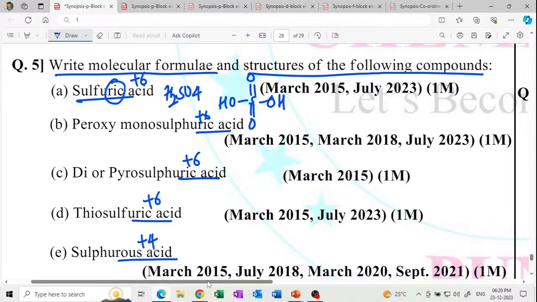Sulfuric +6 oxidation state. Sulfurous +4 oxidation state. Thio stands for sulfur-sulfur linkage. Peroxy stands for oxygen-oxygen linkage. Get it? This is pyro. Pyro stands for sulfur-oxygen-sulfur linkage. It is very easy to draw the structure.